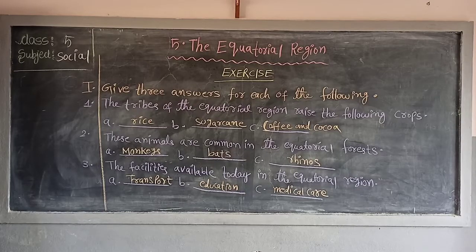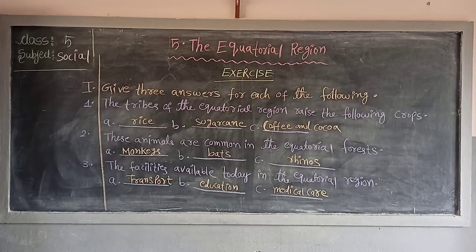Next, second one. Read with me. These animals are common in the equatorial forest. Which animals are common? Monkeys, bats, rhinos. Next, third one. The facilities available today in the equatorial region. Which facilities are available in the equatorial region? Transport, education, medical care.